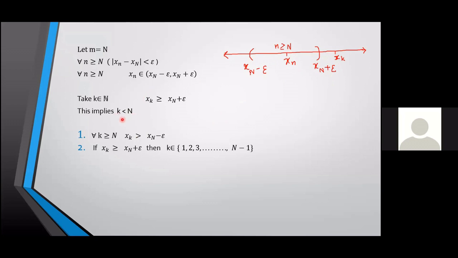What is the minimum value that k can take? 1. And it is also less than N. So that means k can take only finitely many values. 1, 2, 3, etc. up to N minus 1. So keep these two facts in mind. We'll need them for the rest of the proof.